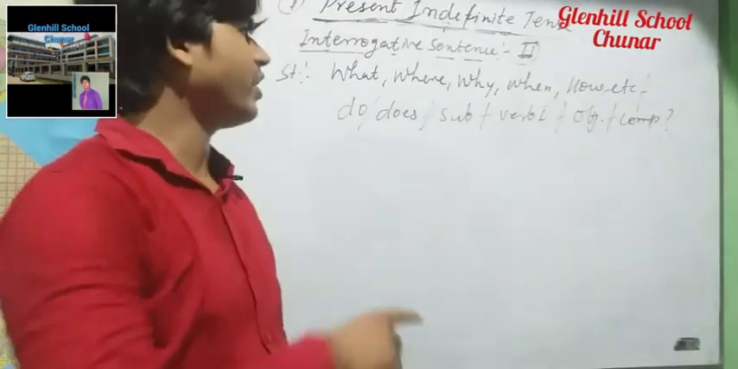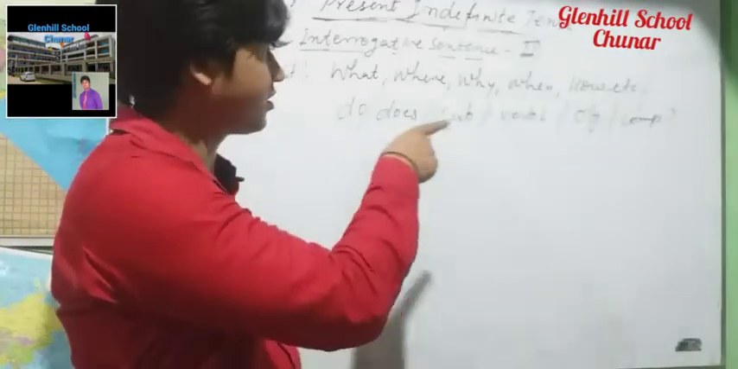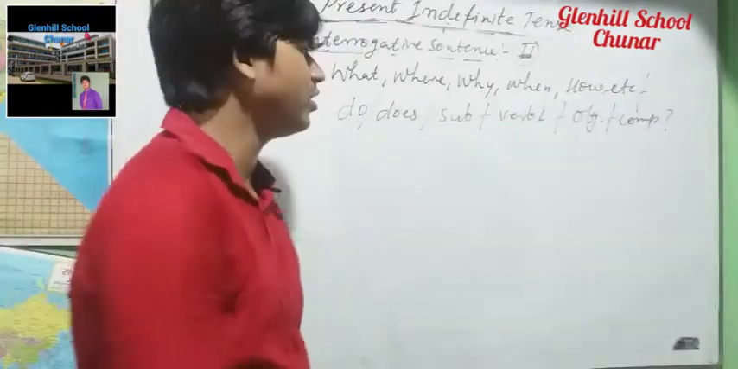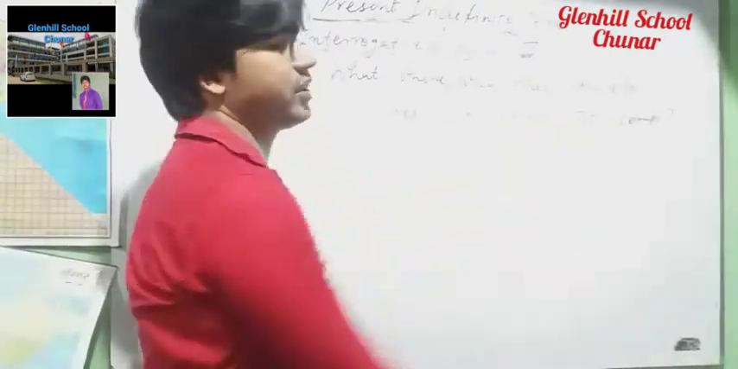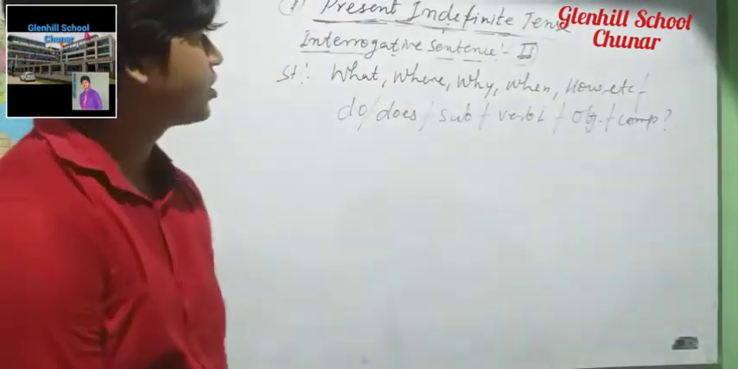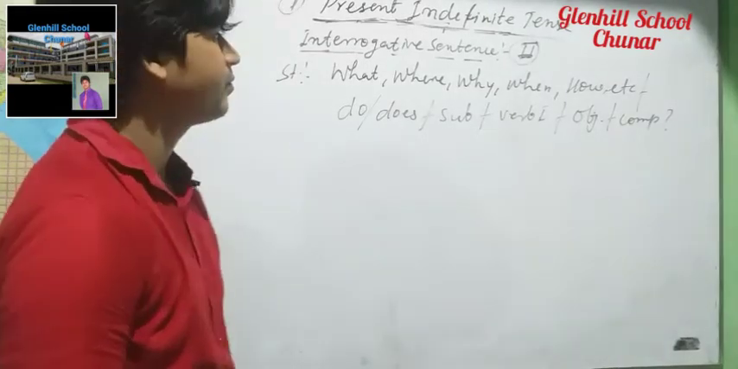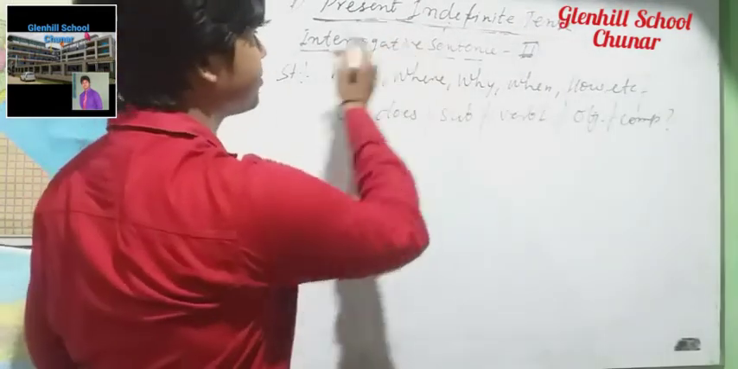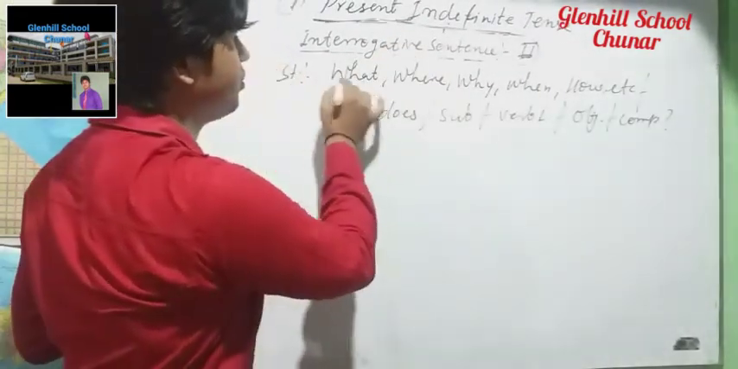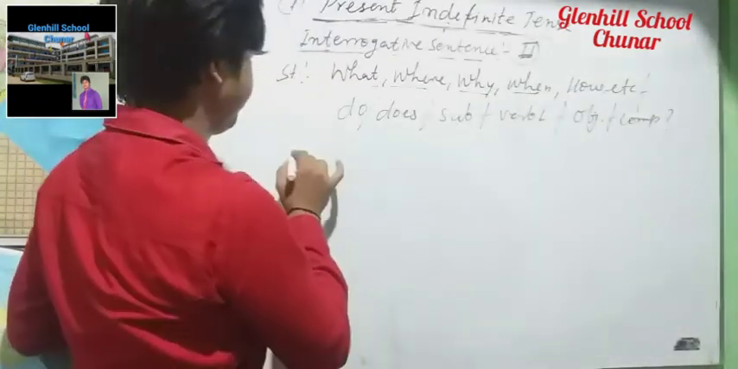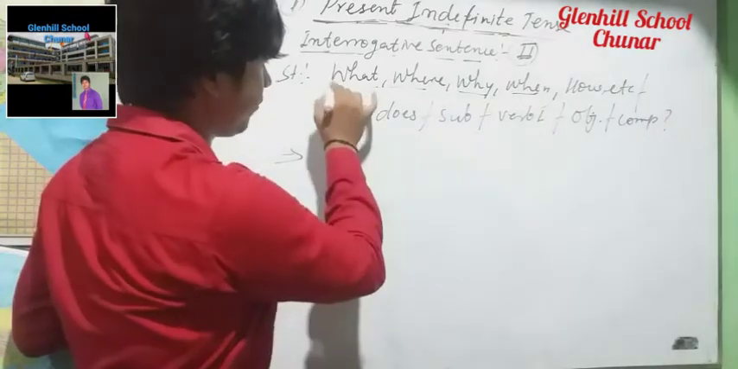What, where, why, when, how, etc. Do, or does according to the subject, we have to use here, and then verb first form, object and complement. In this way, with the help of this structure, we can make any kind of example of interrogative second. So, what, where, why, when, how. Make an example with the help of what.